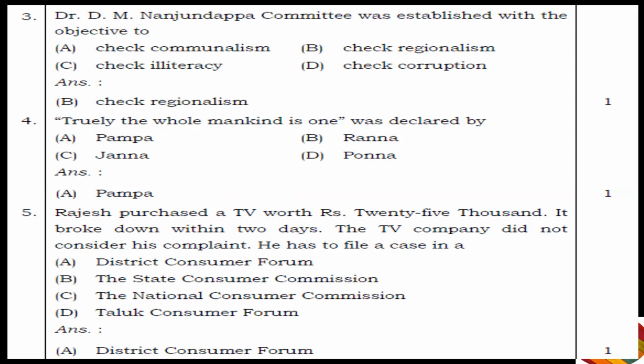Next, the Dr. D.M. Nanjundappa Committee was established with the objective to check communalism, check regionalism, check illiteracy, or check corruption. And the answer is to check regionalism, option B. Next, "truly the whole mankind is one" was declared by dash: Pampa, Ranna, Janna, or Ponna. And the answer is option A, Pampa. I hope you know him as one of the Kannada poets, right?